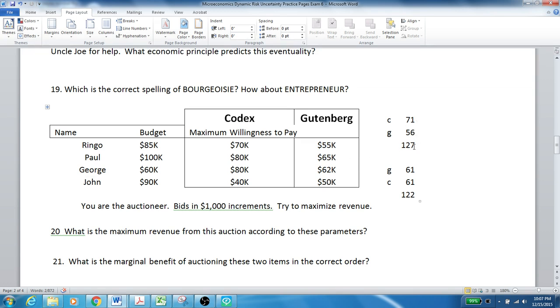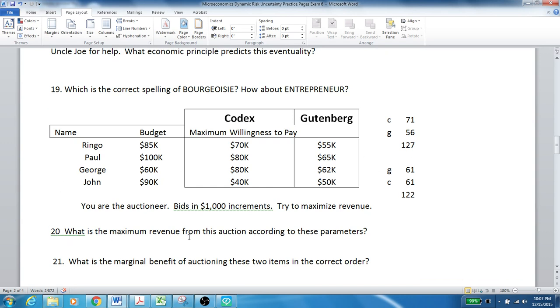The total would be $127,000 in revenue if you do the Codex first. If you did the Gutenberg first, then Paul would win the Gutenberg because he would win it for $61,000, but then he wouldn't be able to bid that high for the Codex, and that would mean the Codex would be won by Ringo for $61,000. That would generate only $122,000 if you did the Gutenberg first.